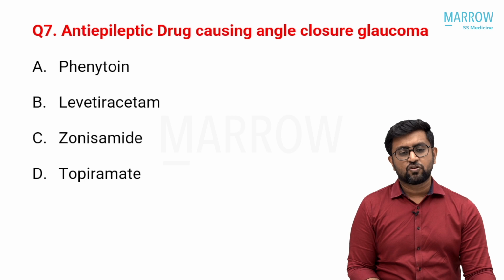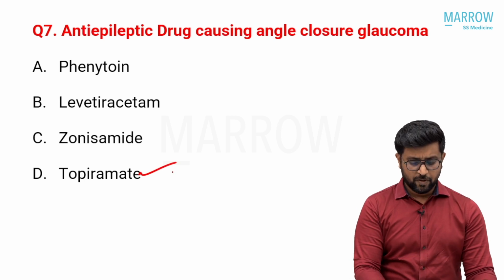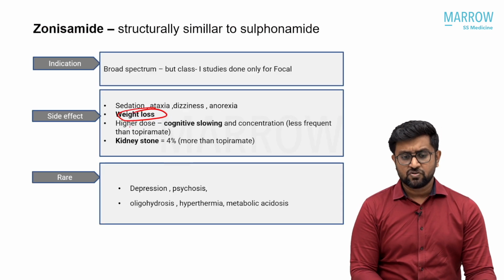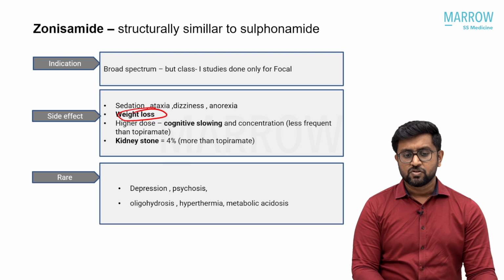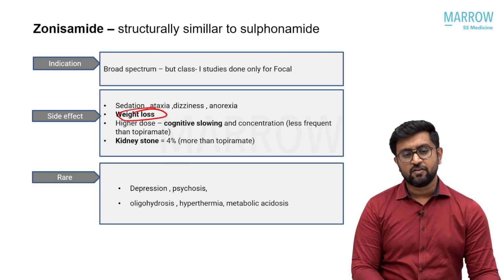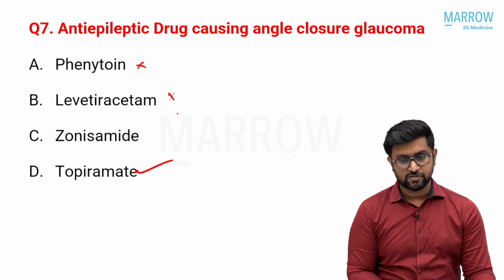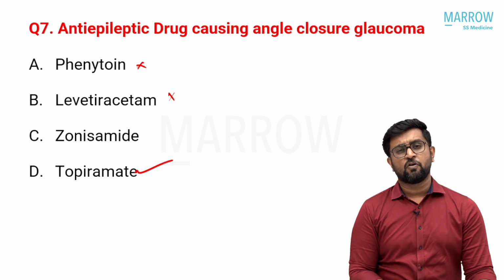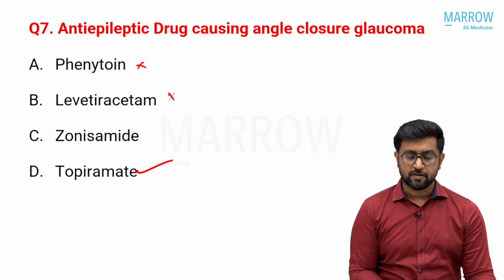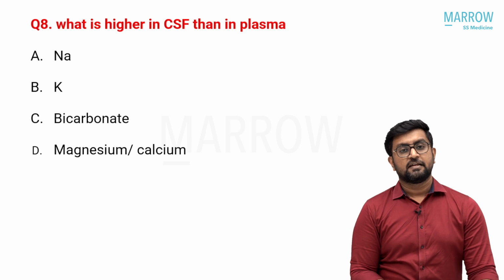Anti-epileptic drug which causes angle closure glaucoma, we just discussed, that is again topiramate. Zonisamide, that is not classically described. So even though both are almost similarly acting, it is not classically described. So the answer is topiramate. Phenytoin doesn't cause it, levetiracetam doesn't cause it. Another drug which causes angle closure glaucoma, quite frequently used in neurology, is amitriptyline. Tricyclic antidepressants can cause it.